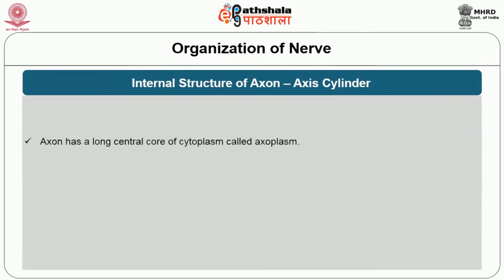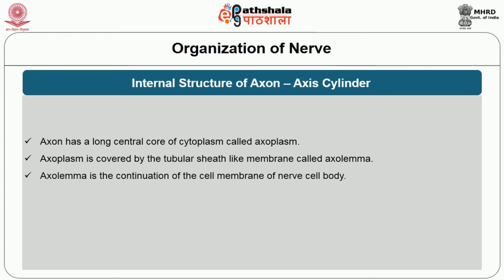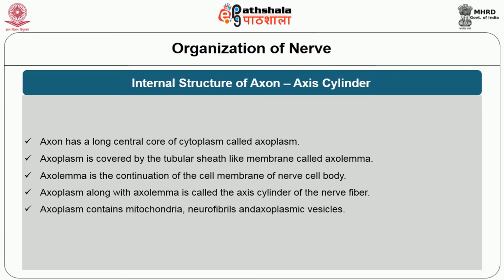The axon has a long central core of cytoplasm called axoplasm, and the axoplasm is covered by a tubular sheath-like membrane called axolemma. Axolemma is the continuation of the cell membrane of a nerve cell body. Axoplasm along with axolemma is called the axis cylinder of the nerve fiber. Axoplasm contains mitochondria, neurofibrils and axoplasmic vesicles. The axis cylinder of the nerve fiber is covered by a membrane called neurilemma.